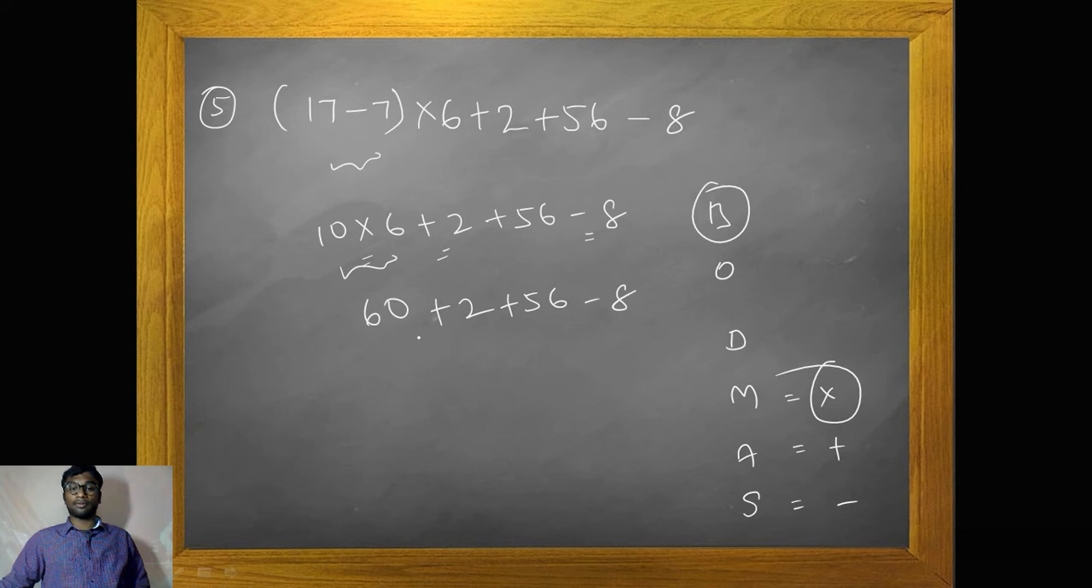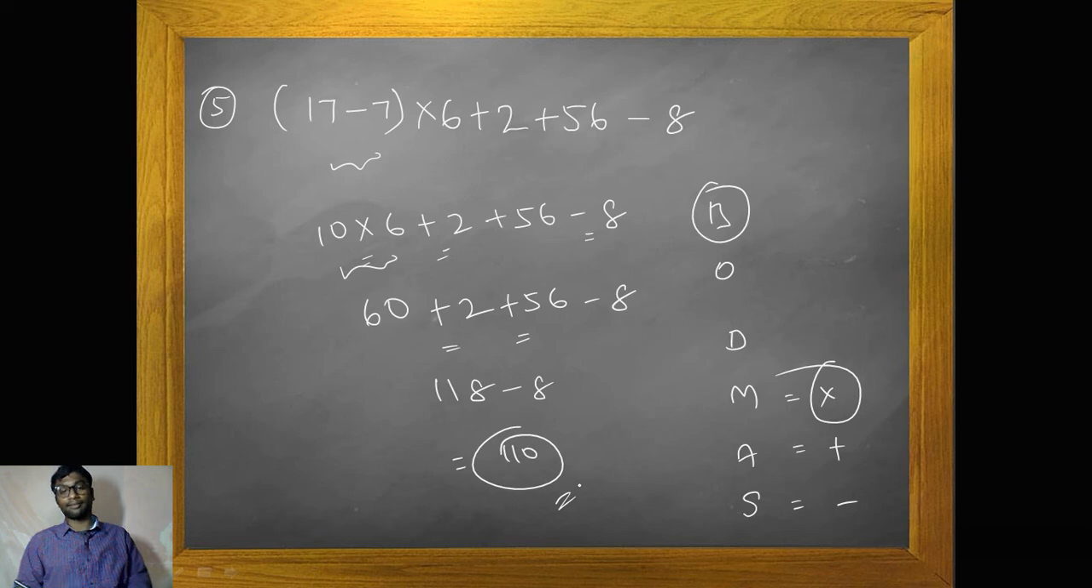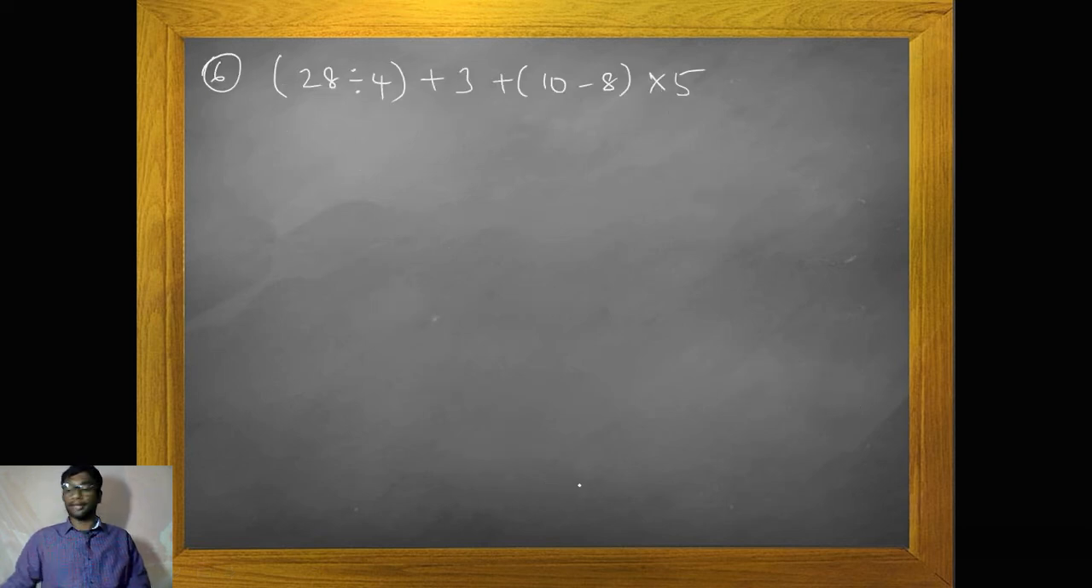Yes. Now go for additions. You will be getting 116, 118 minus 8 is equal to 110. It is very clear. 110. Right? Now 28 divided by 4, 10 minus 8, we have two brackets.